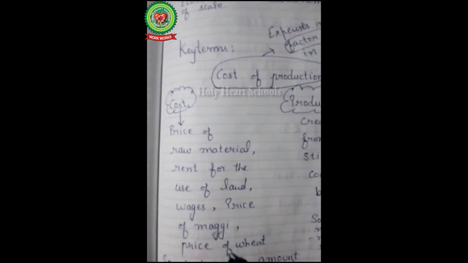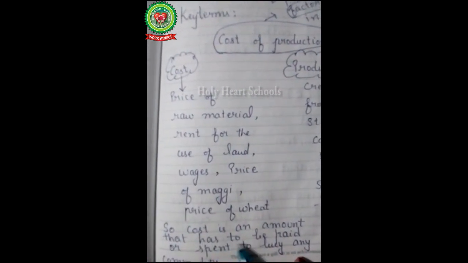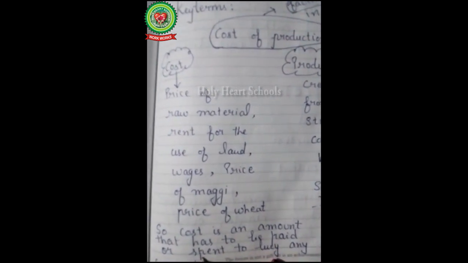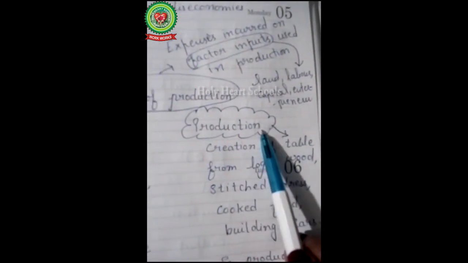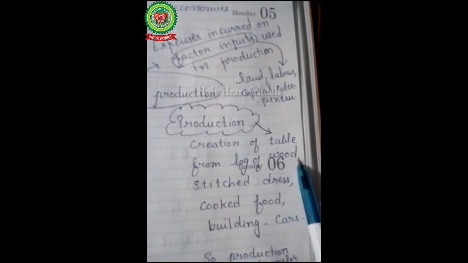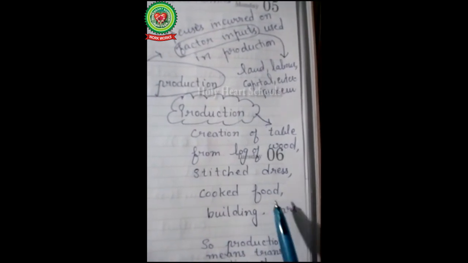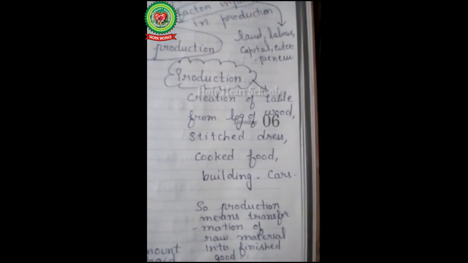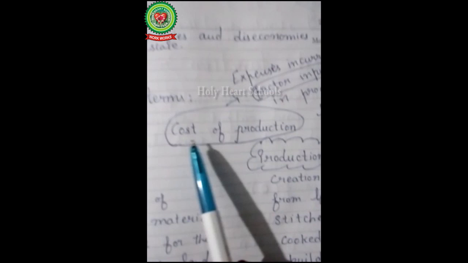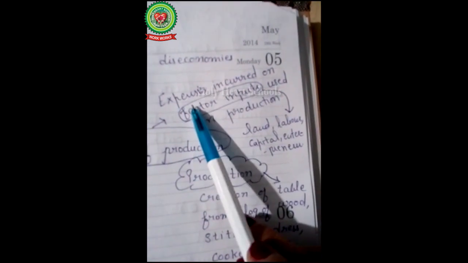First is cost. Price of raw material, rent for the use of land, wages, price of Maggi, price of wheat. So cost is an amount that has to be paid or spent to buy any commodity. Our next term is production. Creation of a table from a log of wood, stitched dress, cooked food and building cars are all examples of production. So production means transformation of the raw material into finished goods.